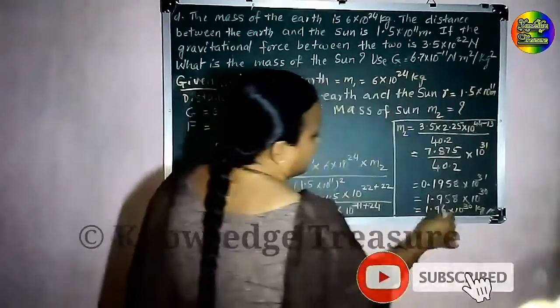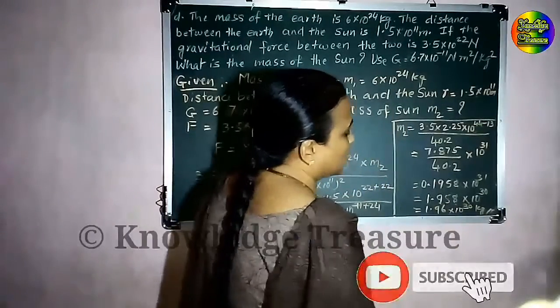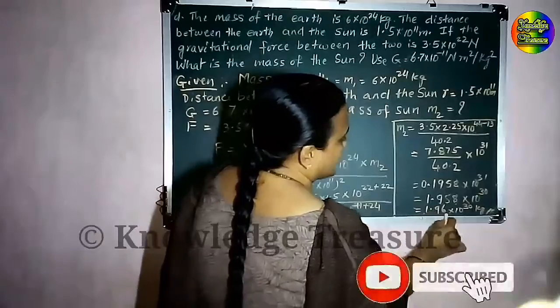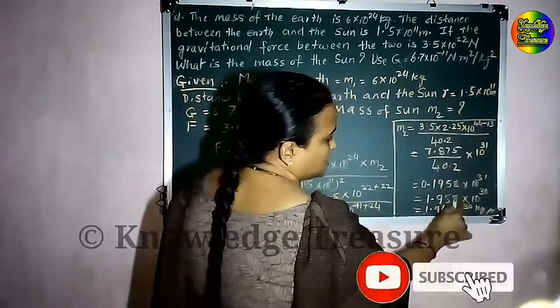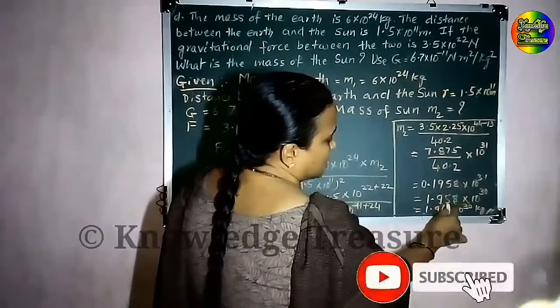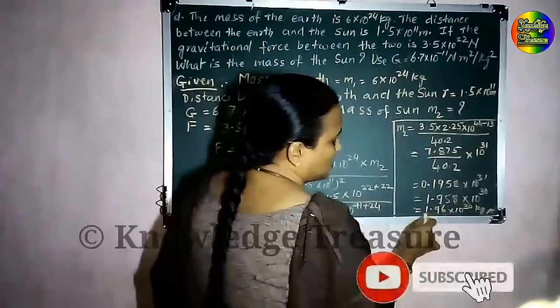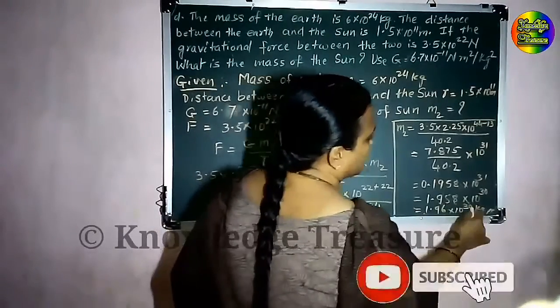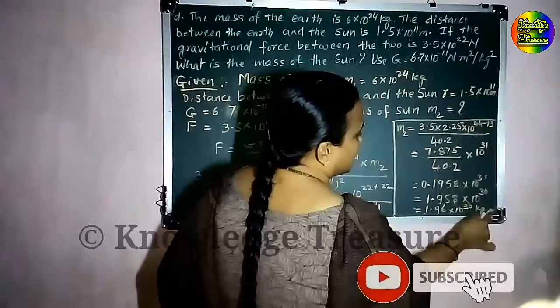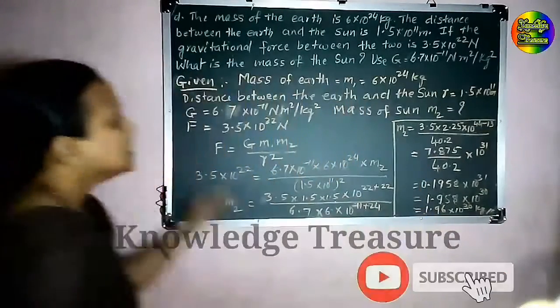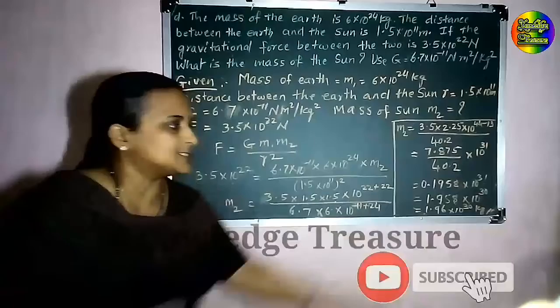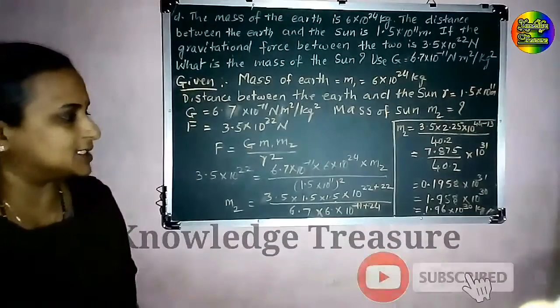If you are writing this one to 2 decimal digits, then you can write 1.96 because 8 is greater than 5, so you have to add 1 to the second digit. So you are getting 1.96 into 10 power 30. Since it is mass, the unit is kg. So you can say the mass of the sun is 1.96 into 10 power 30 kg.